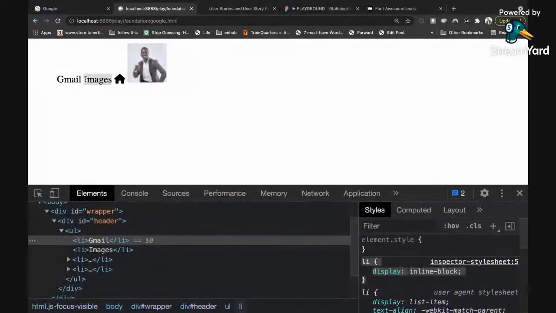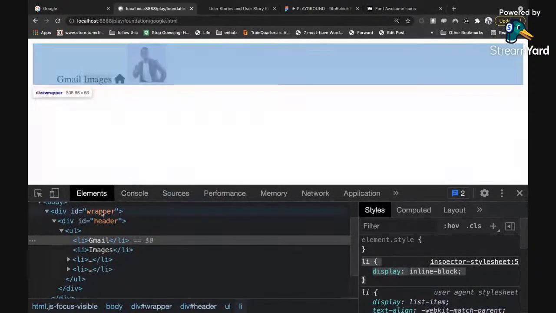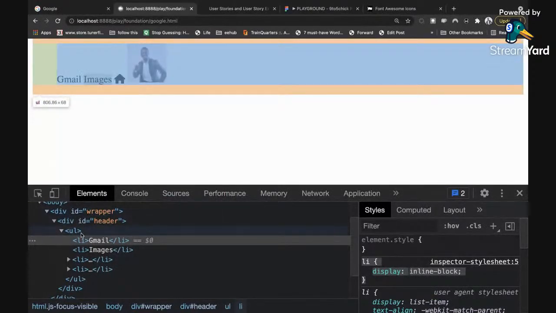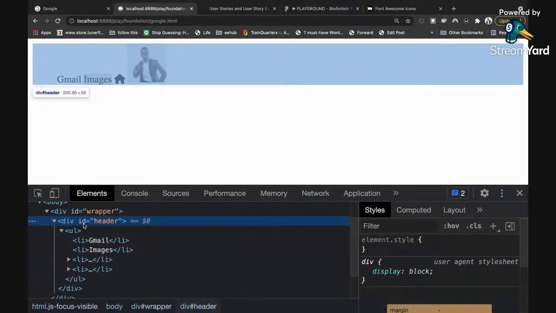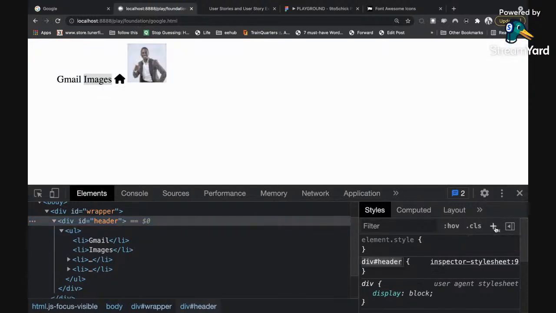So I'm going to push everything here to the right. How do I achieve that? If you notice, this same UL, or even the header, the div that has my ID header, is occupying the screen from left to right. So I can leverage that to align my content to the right. See what I'm going to do? I'm going to click on the plus sign again to trigger that selector, header, which is an ID. I'm going to click inside it, and I'm going to write text-align: right.